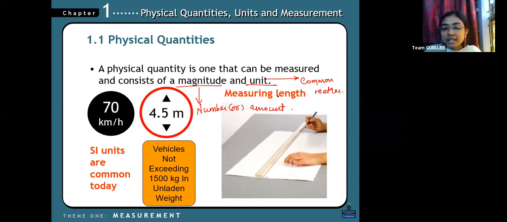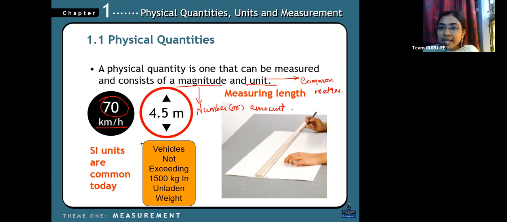For example, here they've taken a measuring length. So 70 kilometer per hour. So kilometer per hour is a unit. That won't change. So if you are measuring a speed, that won't change. But the magnitude keeps on changing, right? So unit is a common thing. It's like a naming. Yes. So now SI units are common today.